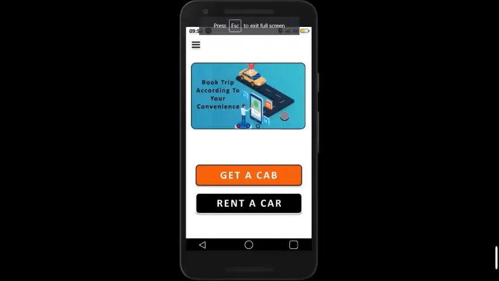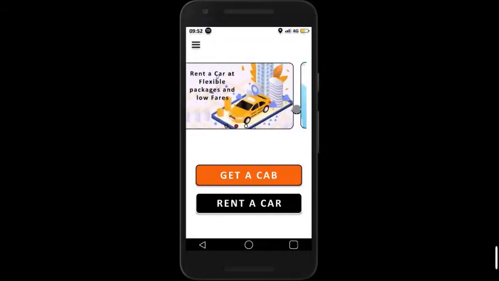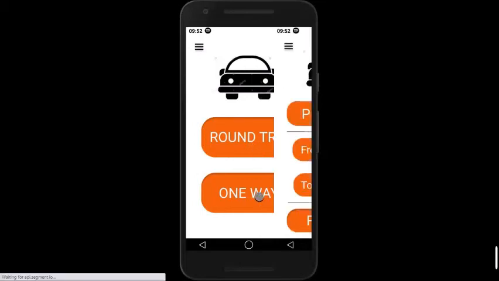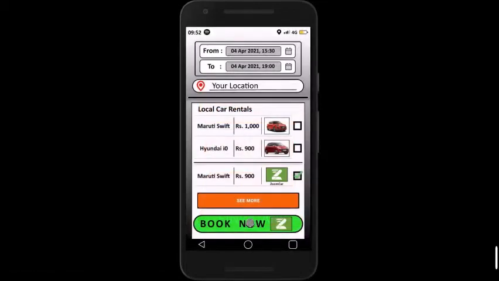Thank you. Now I will be explaining the rent-a-car feature of this app. On clicking rent-a-car, it navigates us to a screen where we need to select between round trip and one way. On clicking one of the options, it asks us to enter pickup point and destination. Then we need to click on find cars to see the available cars.